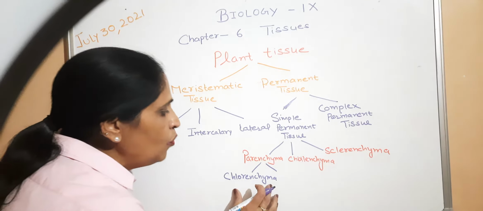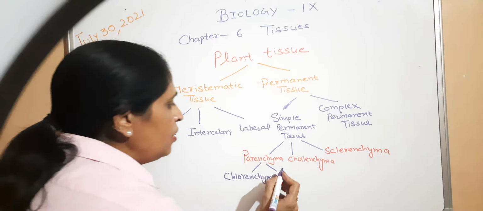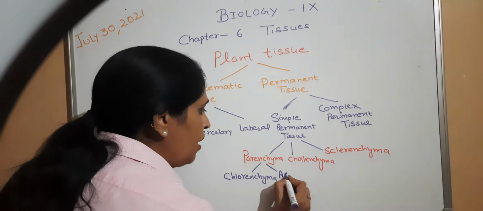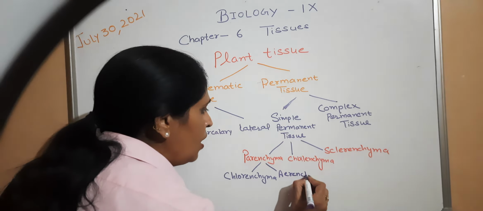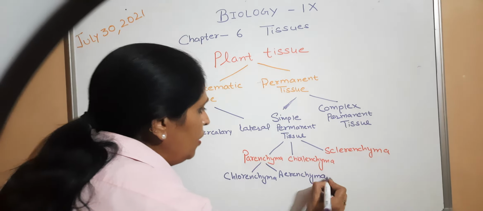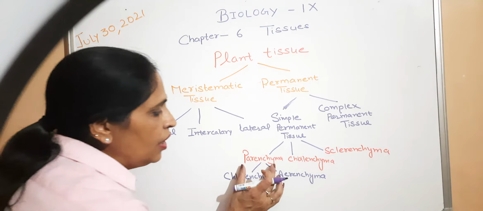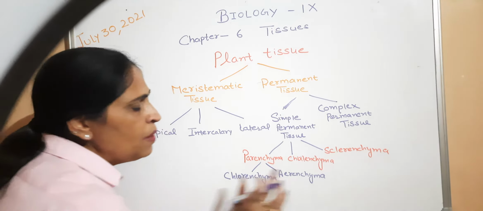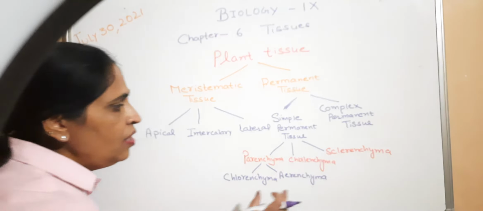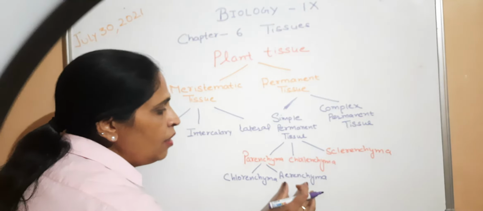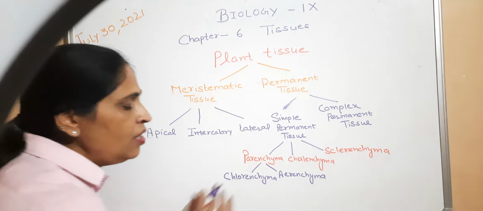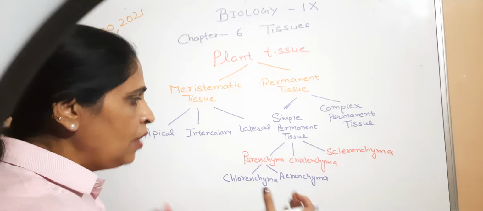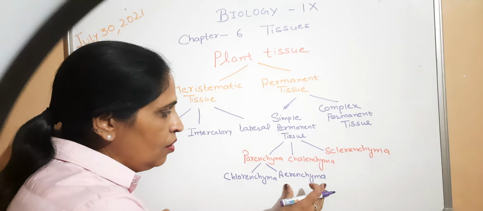It helps in photosynthesis. Another type of parenchyma, having air cavities, is called aerenchyma. It is present in aquatic plants, and these air cavities help the aquatic plants to float in water.